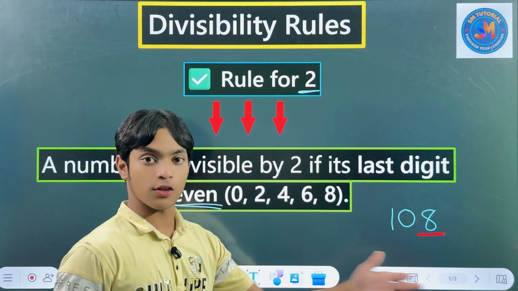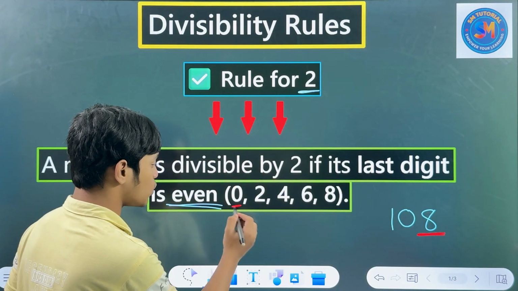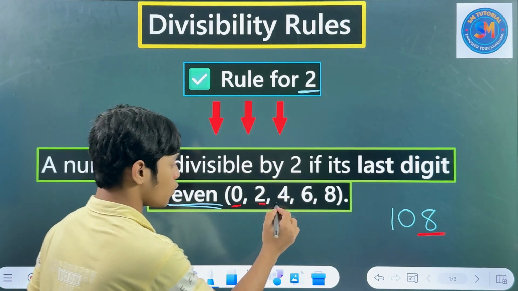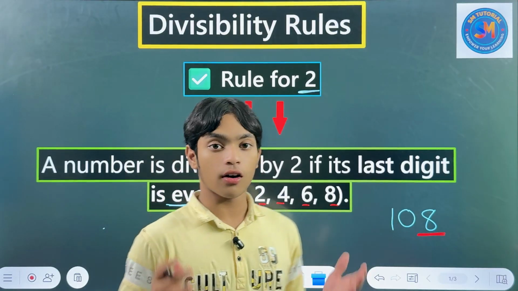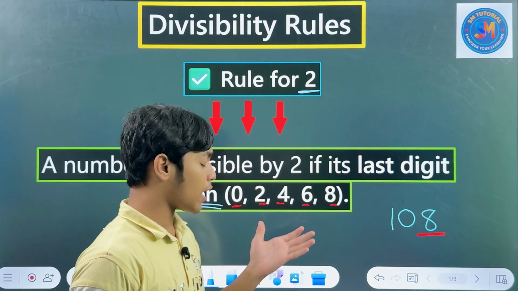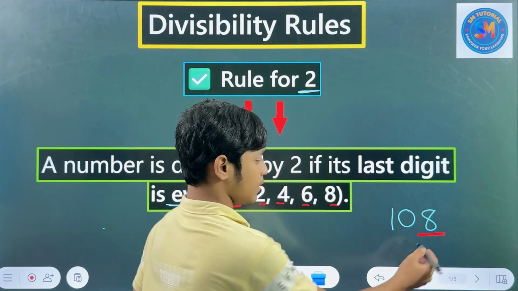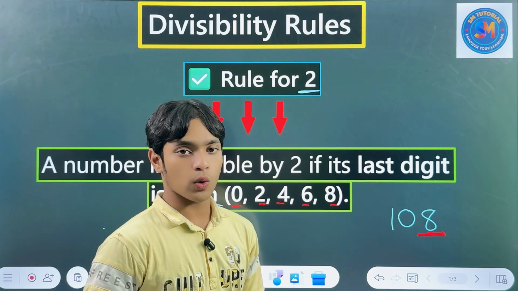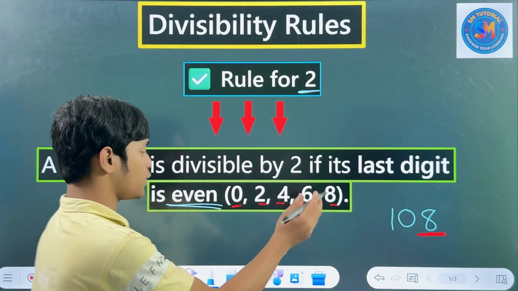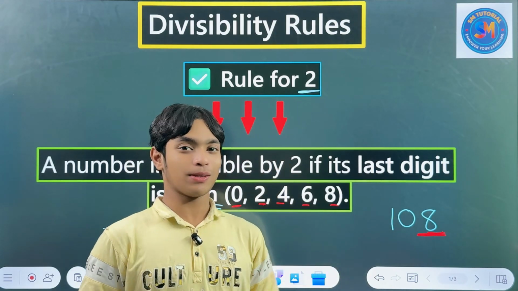If this is even, then the number is divisible by 2. Like this, you can see 0, 2, 4, 6, 8. These are even numbers. So if one of these is in the last place, then that number is divisible by 2. This is a very common thing.